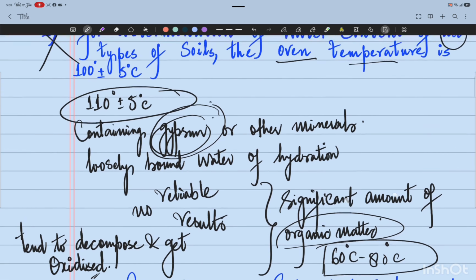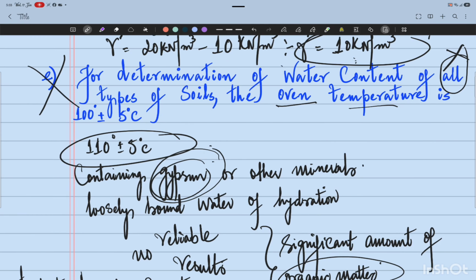All right, so the statement that for determination of water content of all types of soils, the oven temperature is 110 degrees centigrade plus minus 5 degrees centigrade, is absolutely incorrect. All right. First, here also, it should have been 110 degrees centigrade rather than 100.